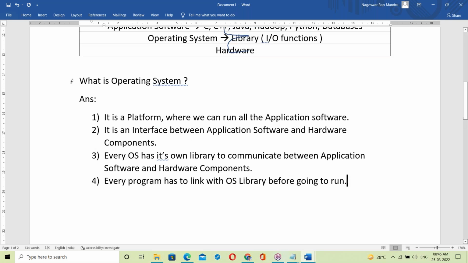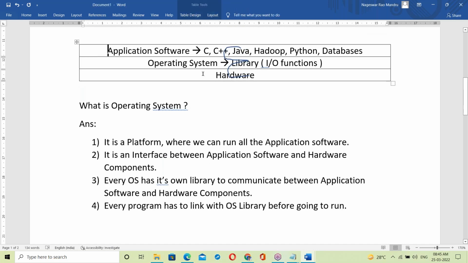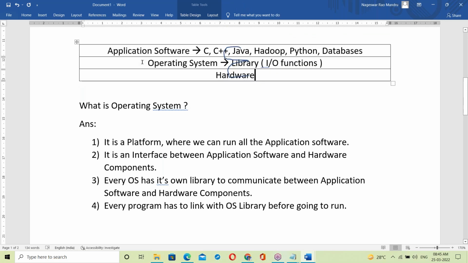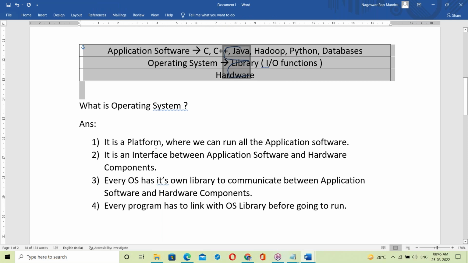That's all about the OS. This knowledge of how the OS works is enough; more than this is not necessary.